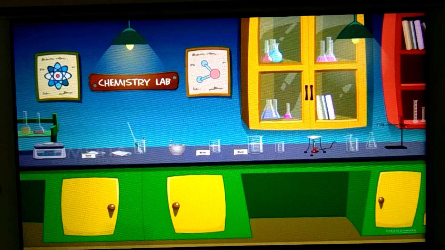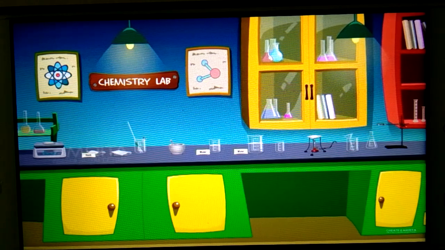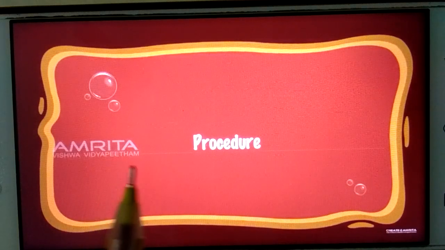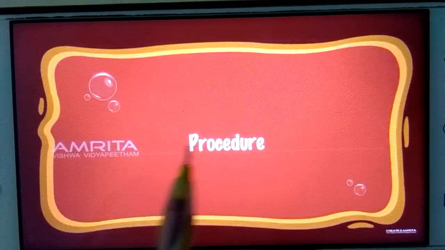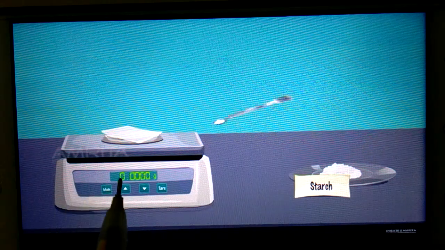So all such type of materials are required, chemicals as well as apparatus are required in the lab. Now one by one we are going to see the preparation of soils. So students, you see the procedure. So this is the digital weighing machine, students.